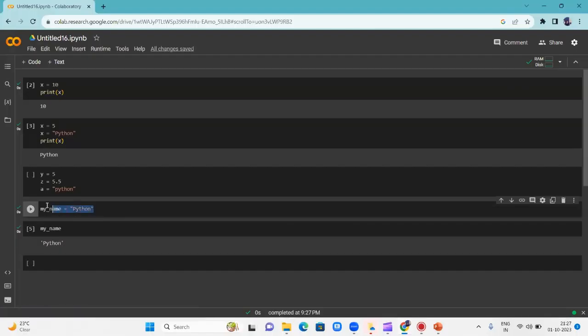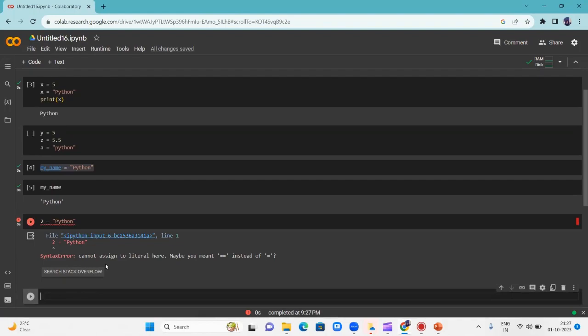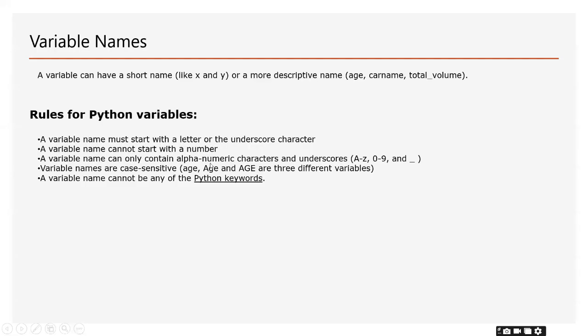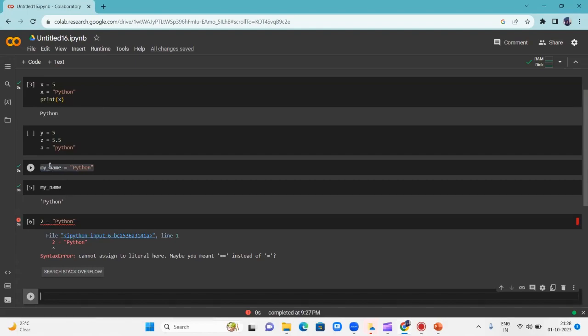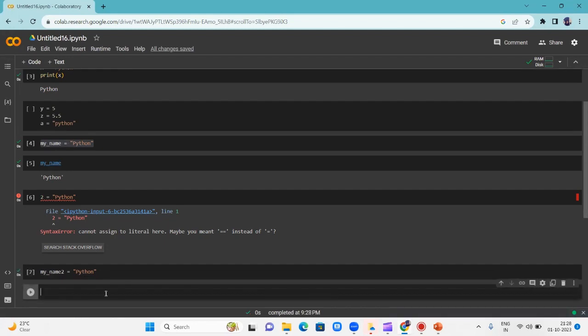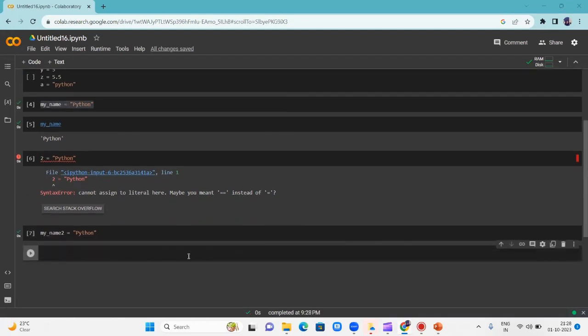Also, a variable name cannot start with a number. So basically it cannot start with any number. Here, instead of my name, if I give a number, it won't take it. And a variable name can only contain alphanumeric characters and underscores. If I copy this and paste it, and next to the name I give 2, and press enter, it is accepted.